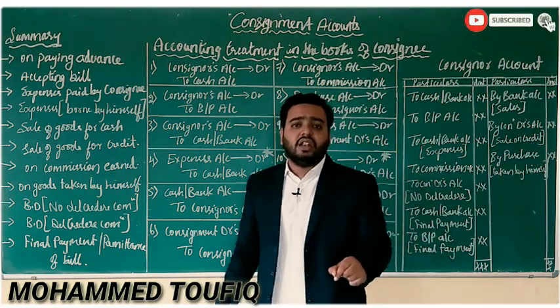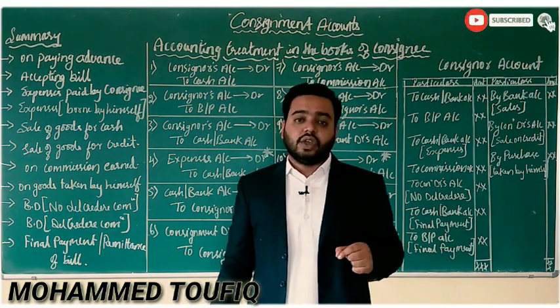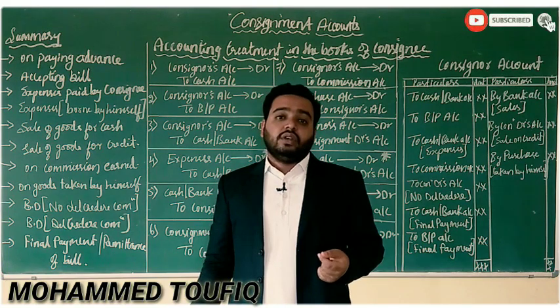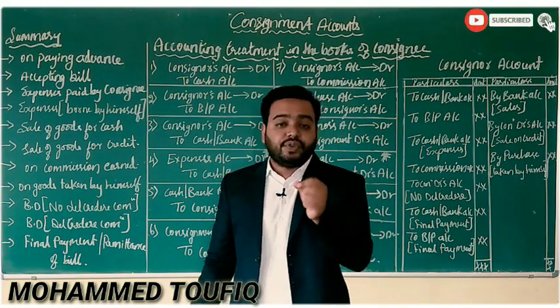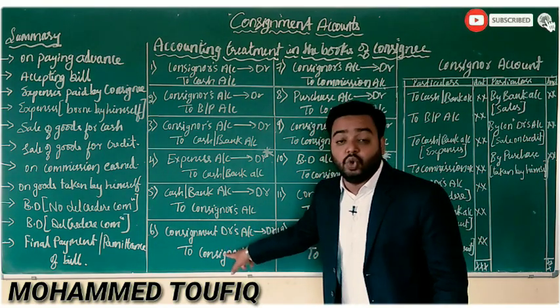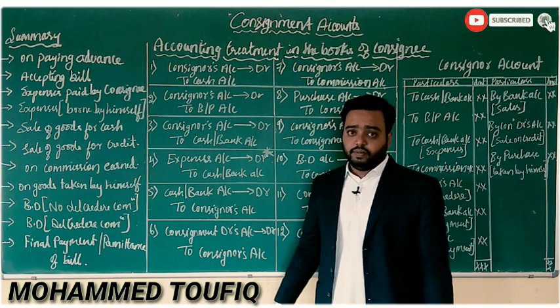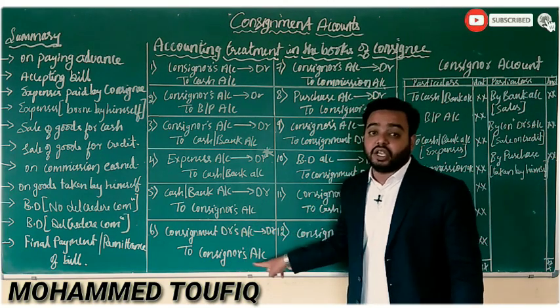If the same sale is done on credit basis, not for cash, that is, the consignee has sold the goods on credit basis, then the transaction will be consignment debtor's account debit to consignor's account. I repeat, consignment debtor's account debit to consignor's account.